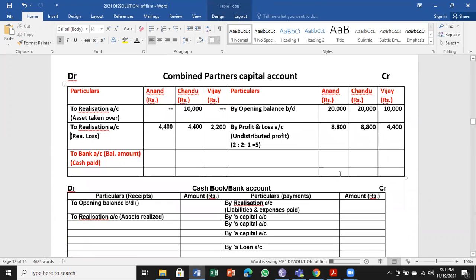Now we have to go for balancing the account. So balance 24,400. Good. 14,400 and 12,200.